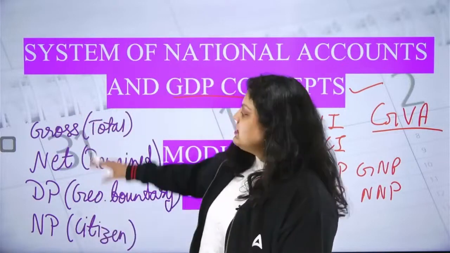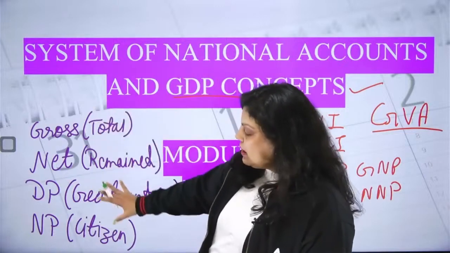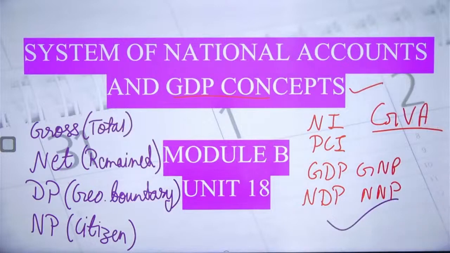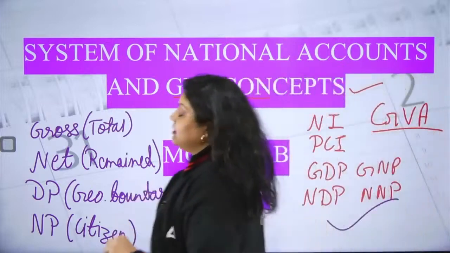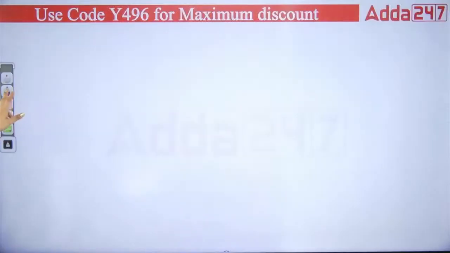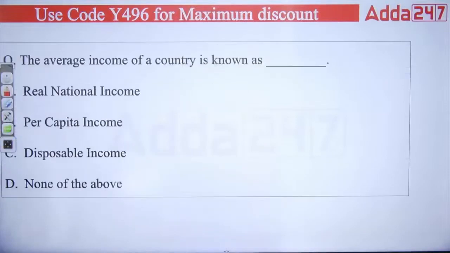Clear? So these are certain terms you have to remember, and only then will we be able to understand these concepts. So this is a very basic introduction we have covered here about the GDP concept or system of national account. Let's move forward, and we'll discuss further concepts of the same chapter in the form of questions. So the first question is talking about the average income of a country. What is the average income of a country known as?